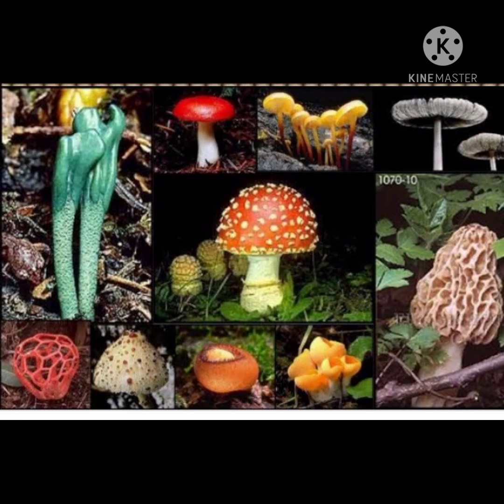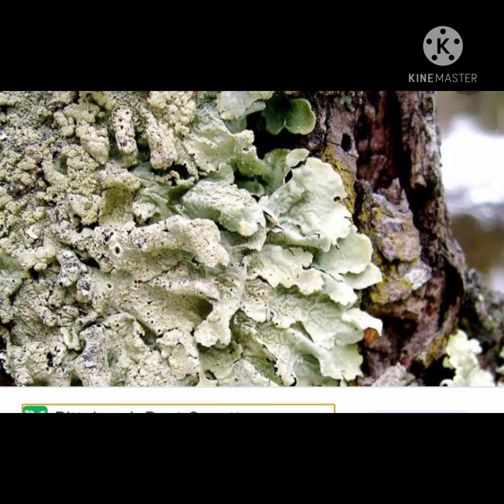Then we have to study a special kind of organisms called lichens. Lichens, we can't include in any of these kingdoms. About lichens we studied in 7th standard. Are you remembering? That is the preparation of litmus. Litmus means a type of dye. So lichens are peculiar creatures and can be seen as grayish green growth over rocks, over trees, over the walls of buildings, and over the ground also we can see this growth.